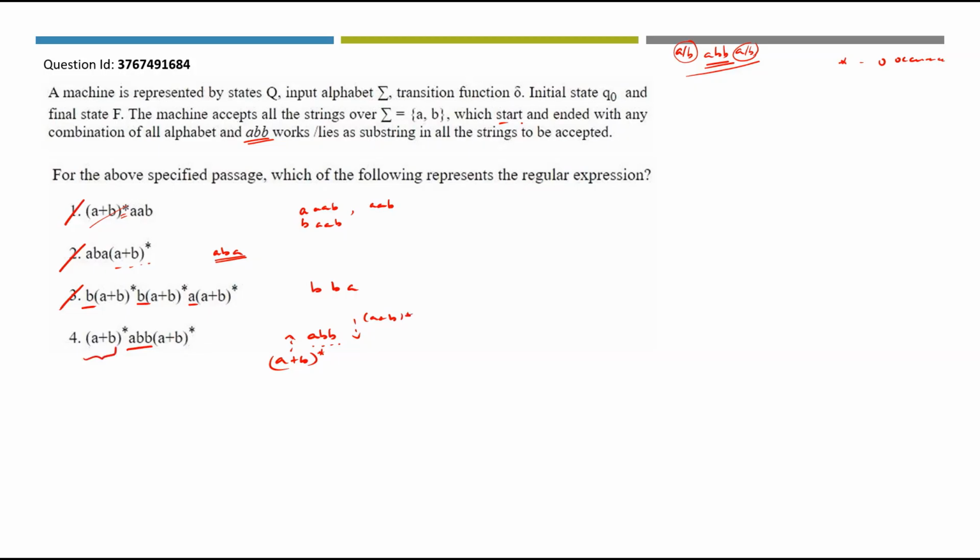So this is any combination of A or B that we saw here in this particular format. So option number 4 will be the correct regular expression which represents the machine that is specified in the passage. Option number 4 will be the right answer.